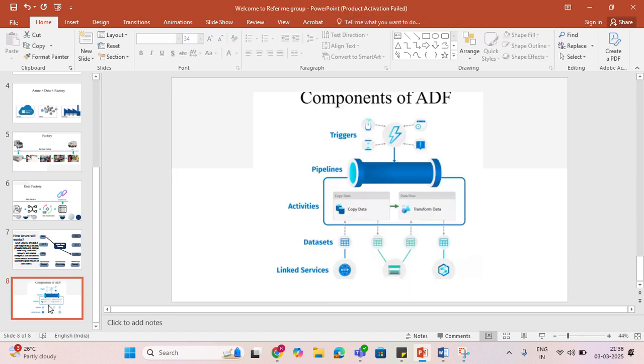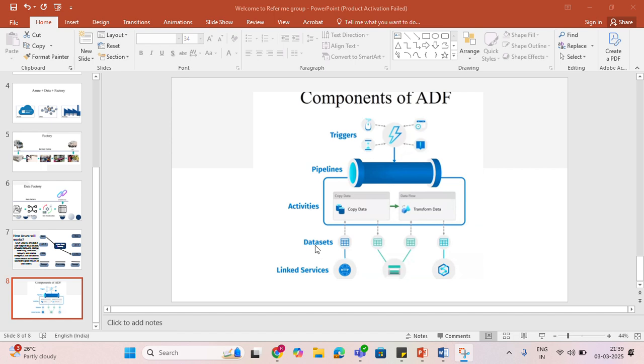And we'll see the next concept, components of Azure Data Factory. And trigger is not the first component. The first component is a pipeline. Pipeline is a logical group of activities. And the second one is activities. Here you can see copy data and transform data, and like this, activities will work.